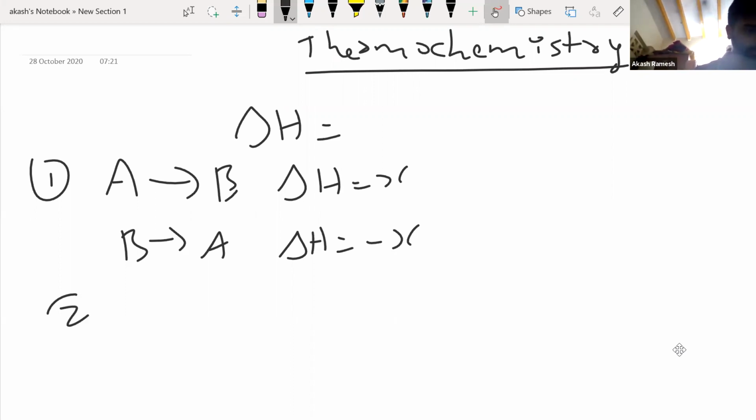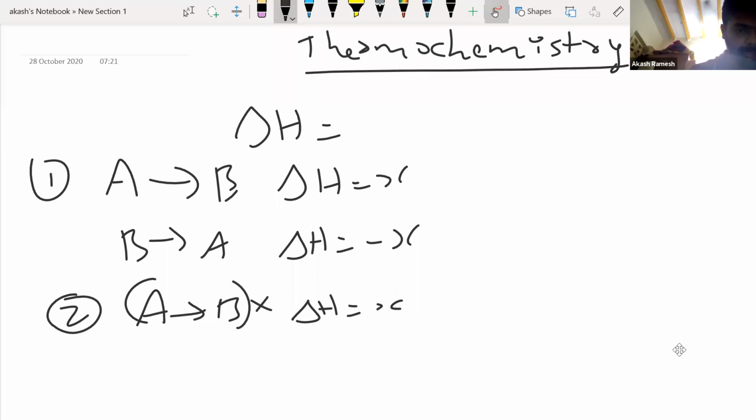The second operation: if I have again A giving B, and delta H is some value X, and I multiply this reaction throughout by a factor of n, the equation becomes nA gives nB.